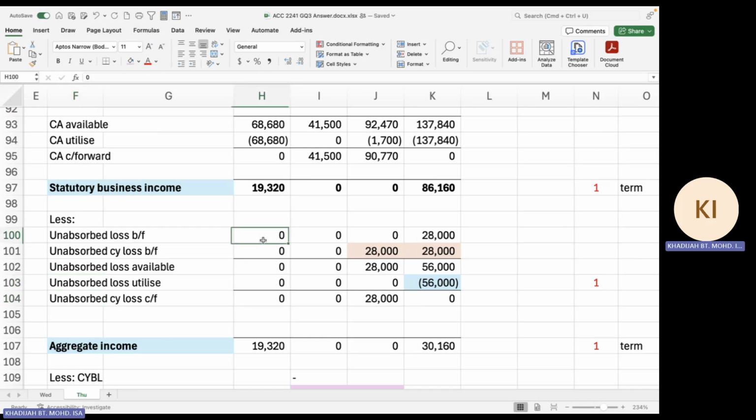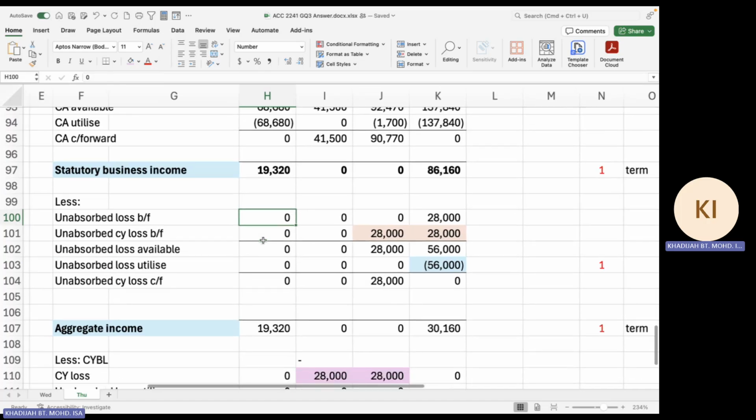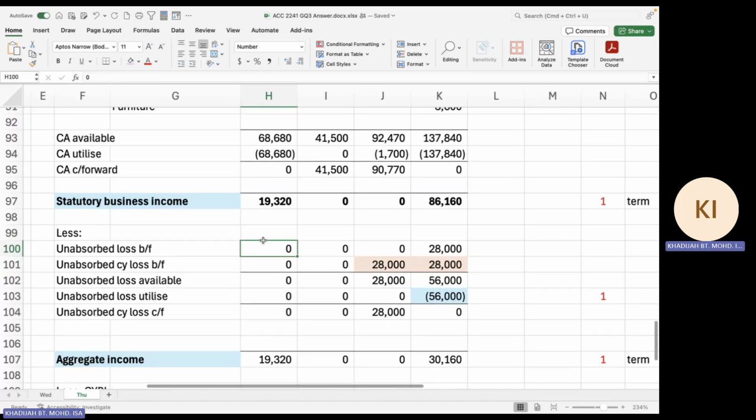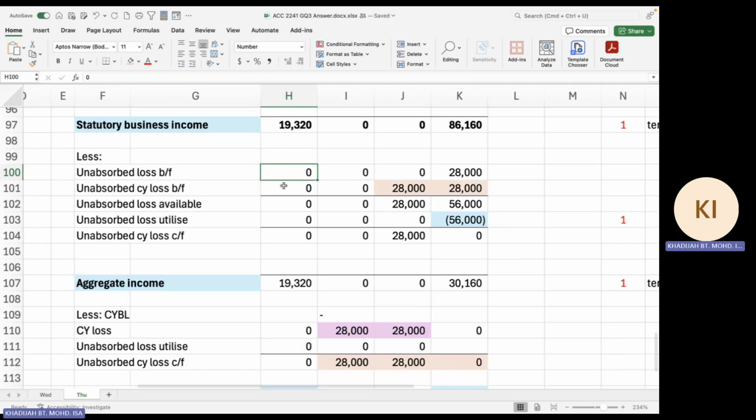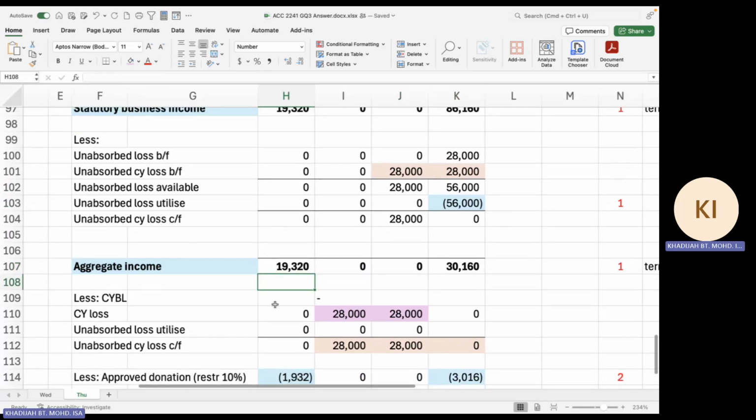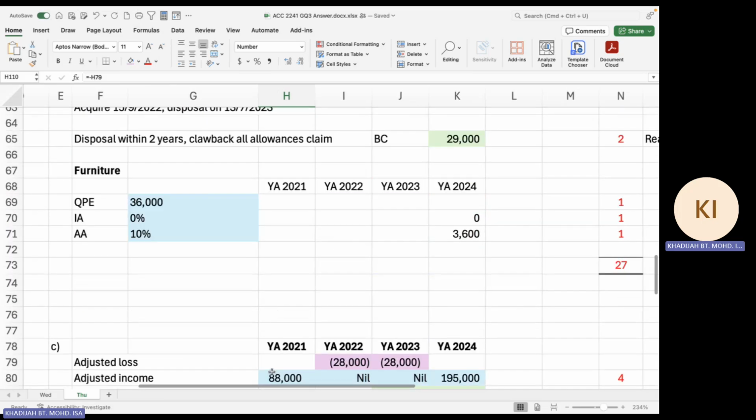You don't have any loss brought forward. It was not mentioned in the question. Some questions do have loss brought forward, so you have to look into the question. So in this case, because there are no losses, your aggregate income is 19,320 in the first year. And then there's no loss. So where does loss come from? You don't have any loss in 2021.